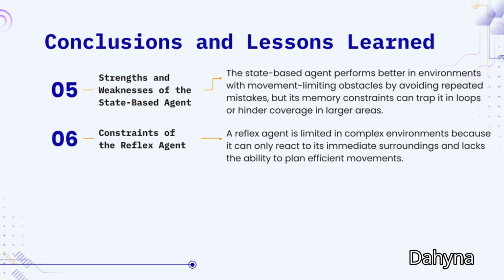Strengths and weaknesses of the state-based agent. The state-based agent performs better in environments with movement-limiting obstacles by avoiding repeated mistakes, but its memory constraints can trap it in a loop or hinder coverage in larger areas. Constraints of the reflex agent. A reflex agent is limited in complex environments because it can only react to its immediate surroundings and lacks the ability to plan efficient movements.